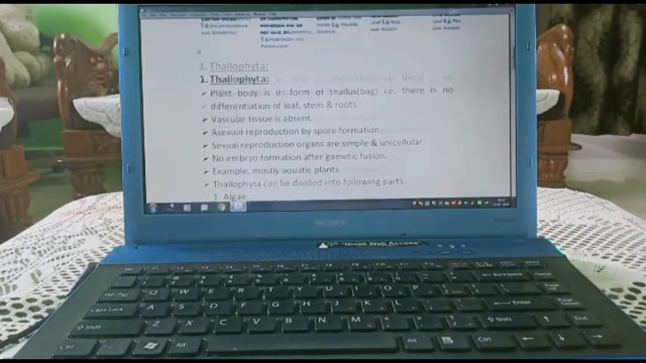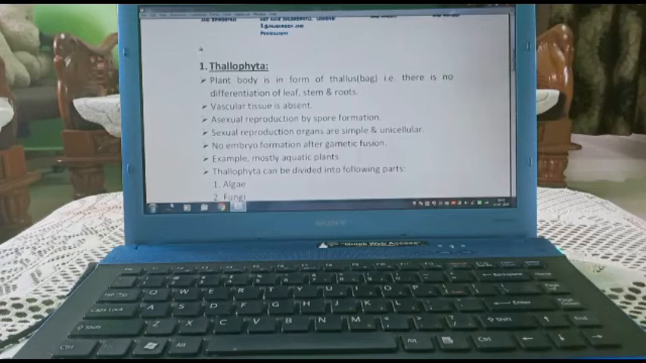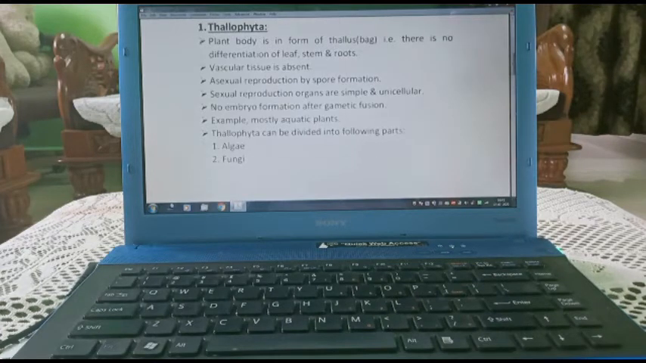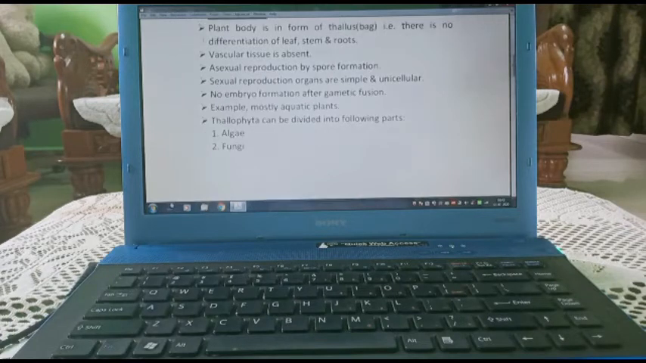Now we are starting with Thallophyta. Plant body is in the form of the thallus or bag, and there is no differentiation of root, stem and leaf. Vascular tissue is absent. Asexual reproduction is by spore formation. Sexual reproduction organs are present, they are simple and unicellular. No embryo formation after gametic fusion.